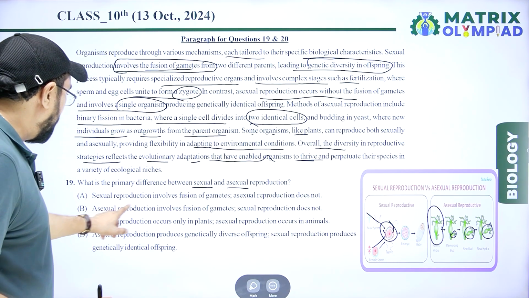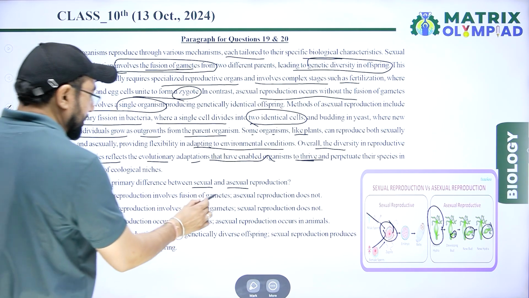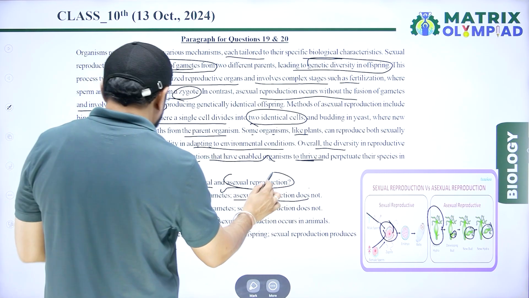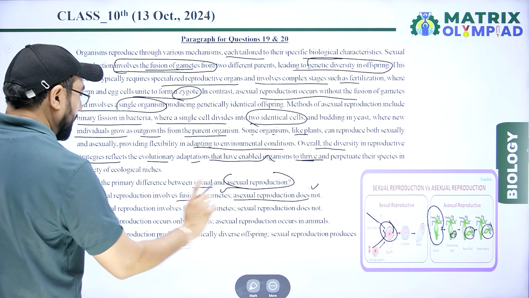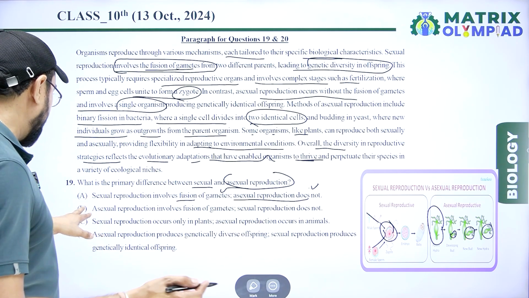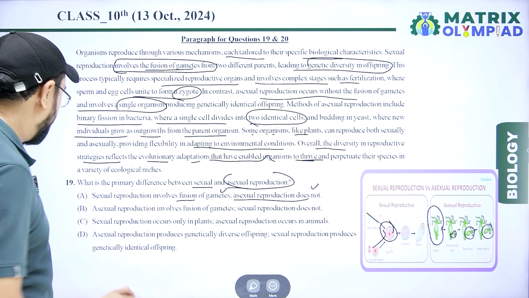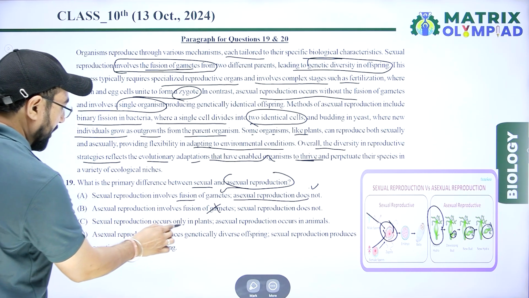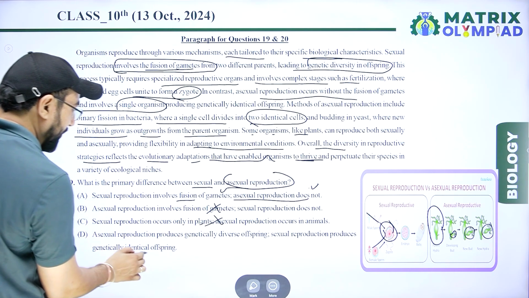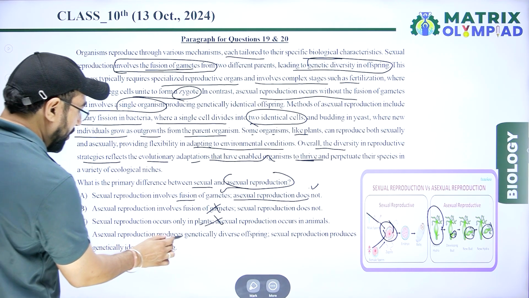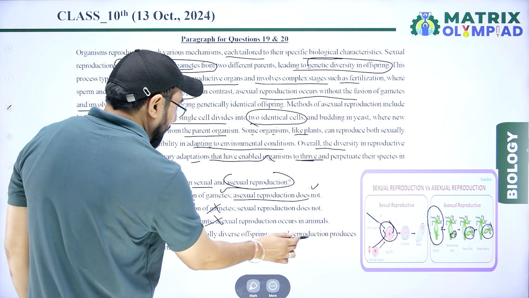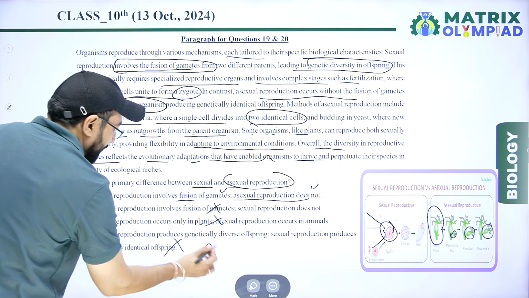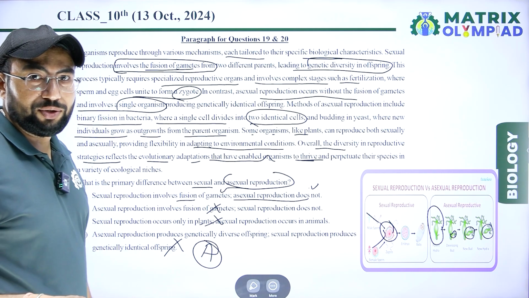First option, sexual reproduction involves fusion of gametes, that is right. Asexual reproduction does not, meaning fusion does not occur. So that is right. Asexual reproduction involves fusion of gametes, wrong. Sexual reproduction occurs only in plants, that is wrong. And asexual reproduction produces genetically diverse offspring, sexual reproduction produces genetically identical, wrong. So option A is the right answer for this question.